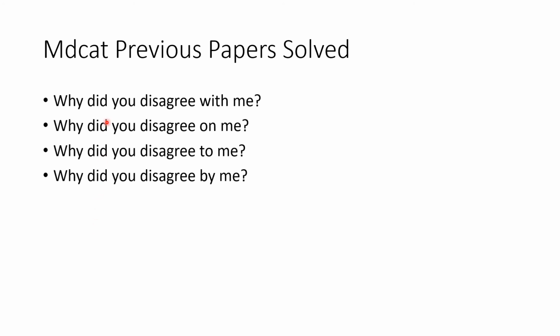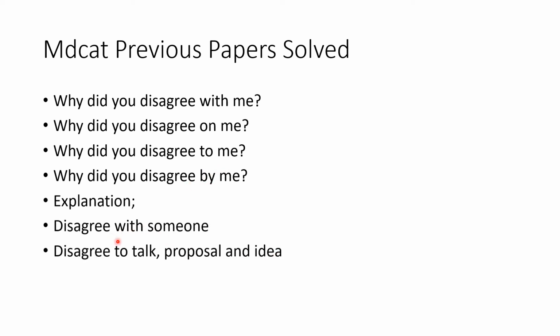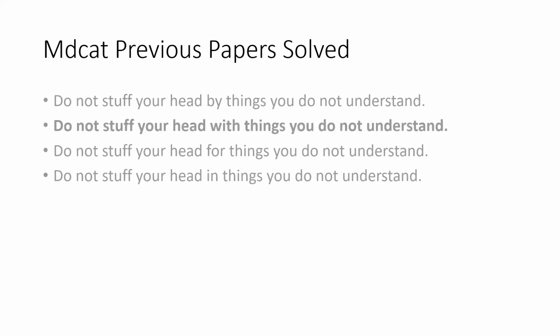Next is, "Why did you disagree with me?" On me, disagree to me, and disagree by me. And the explanation, disagree with is used for someone. When we want to disagree with someone, disagree with. And disagree to is used for talk, proposal, and idea. When we want to differ with idea, proposal, or talk, we use disagree to.